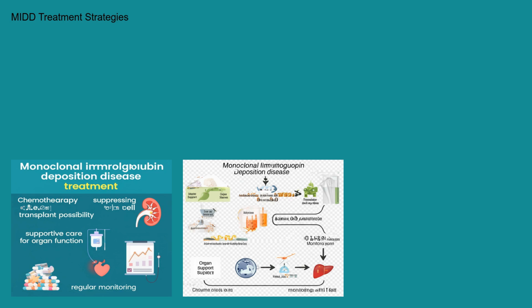The treatment of MIDD is primarily aimed at suppressing the underlying clonal plasma cell disorder and preventing further immunoglobulin deposition. The specific treatment approach depends on the type and severity of MIDD, the organs involved, and the presence of any concurrent plasma cell malignancy. Chemotherapy regimens, often similar to those used for multiple myeloma, are frequently employed to reduce the production of the monoclonal protein. Proteasome inhibitors, immunomodulatory drugs, and alkylating agents are commonly used chemotherapeutic agents.